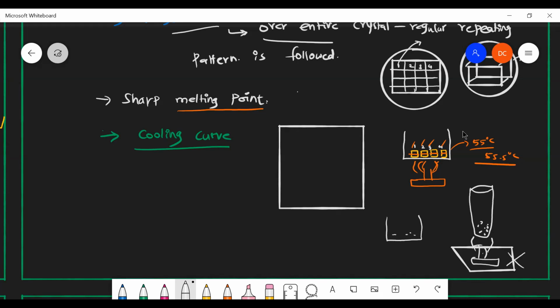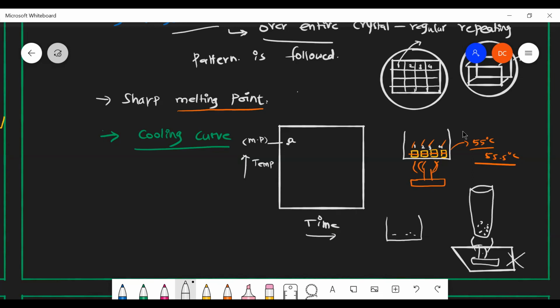Solidification point. So here we are going to plot a graph between time and temperature. When we cool this, it attains a melting point. The solid we have taken is getting melted and reaches its melting point. This point A is called the melting point of that solid.